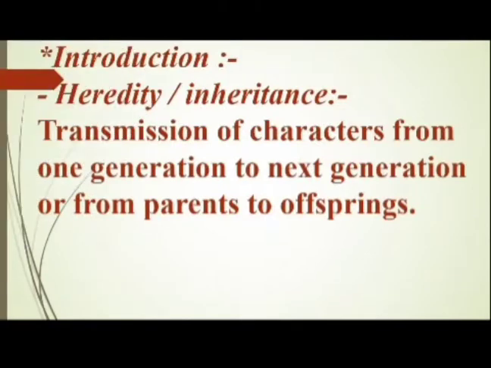See first introduction. In introduction, see some basic terms. First, heredity or inheritance. What is heredity? Heredity is the transmission of characters from one generation to next generation or from parents to offsprings.